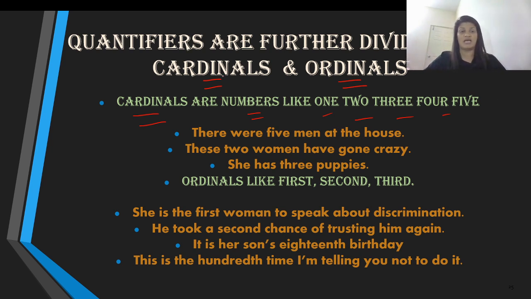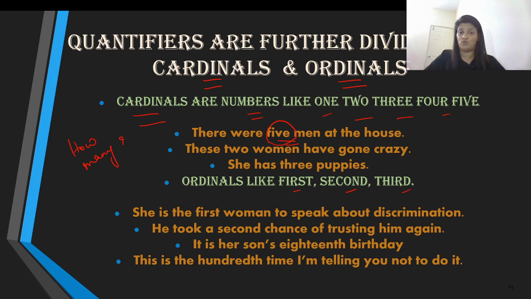It goes on. And ordinals are words like first, second, third, fourth, fifth, sixth. It goes on. So in a statement, there were few men. How many men? Even these cardinals and ordinals also answer the question how many, and they show the quantity. Like there were 5 men at the house. How many men? 5 men.